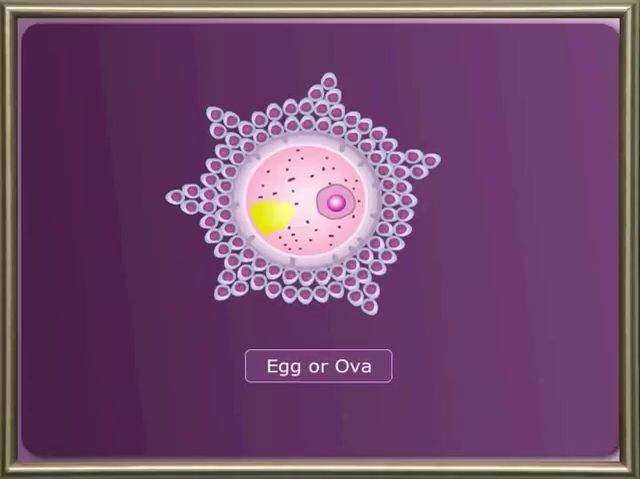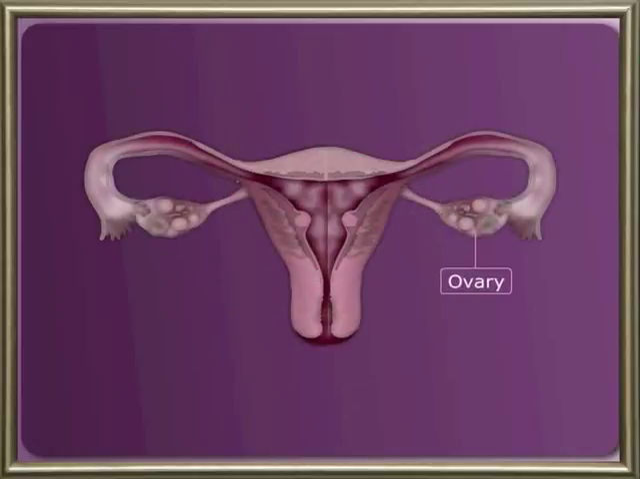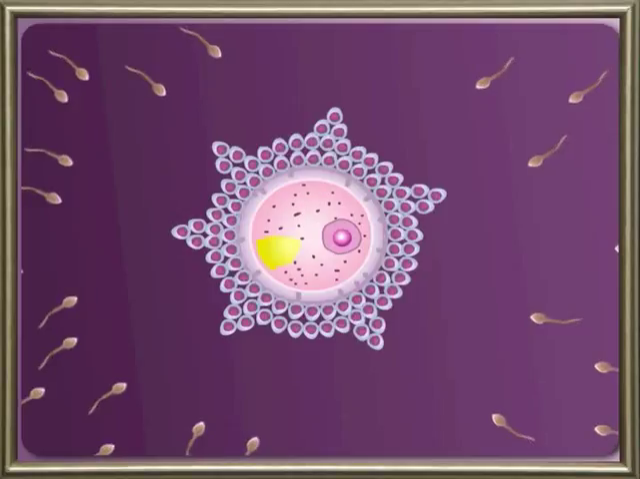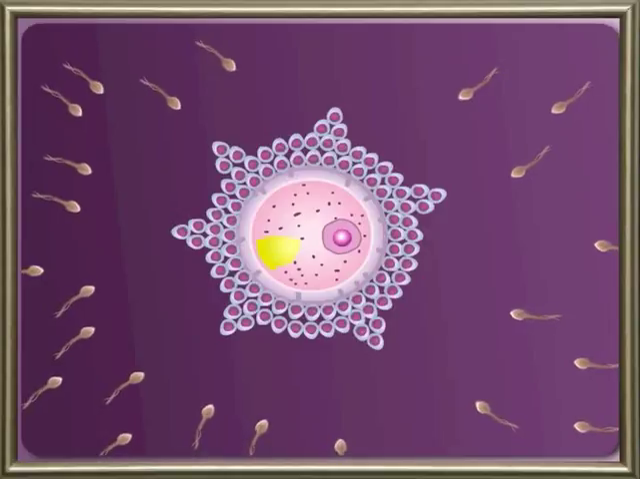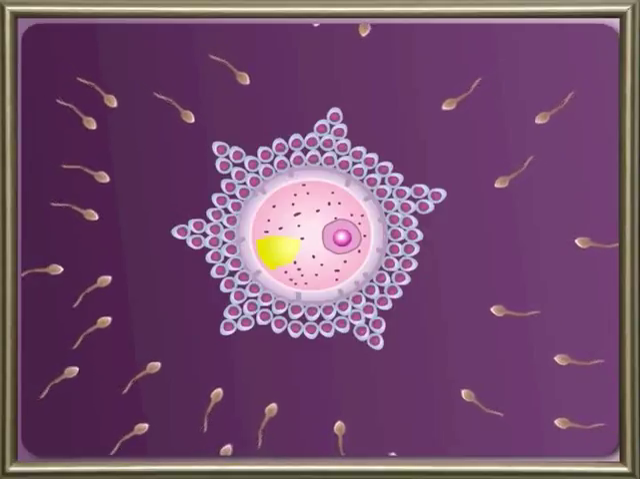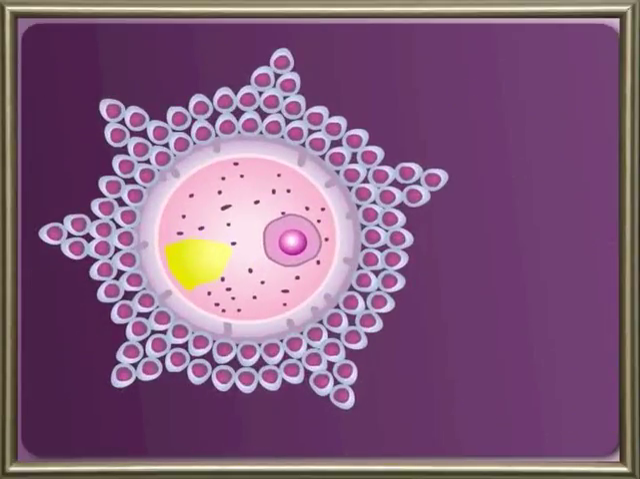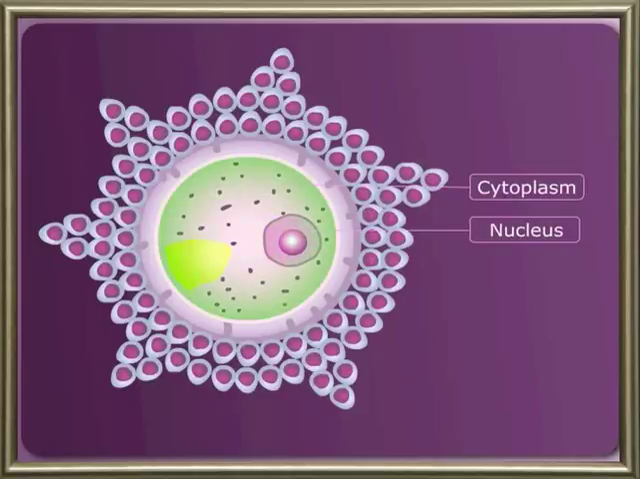The eggs or ova are produced in the ovary of the female. They are larger than the spermatozoa. They do not move and are stationary. Each ovum consists of a nucleus, cytoplasm and reserve food called yolk.